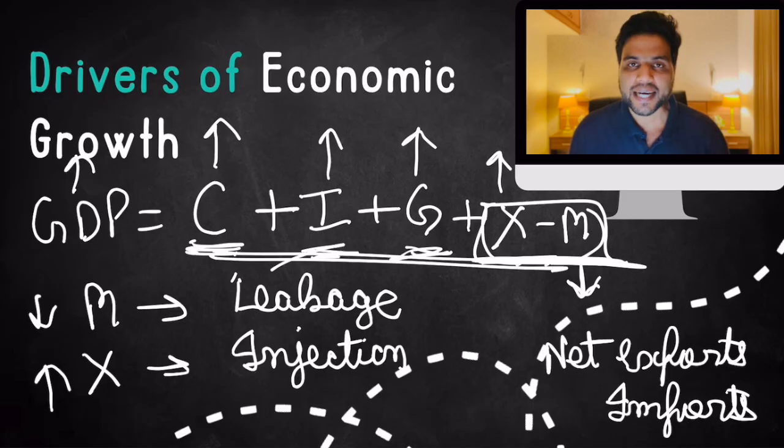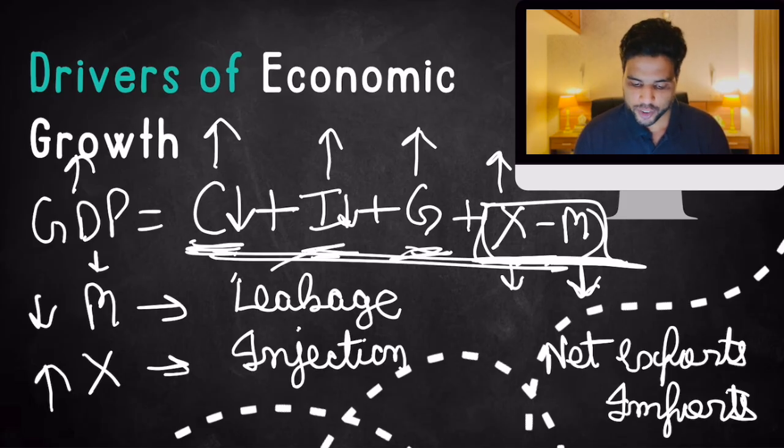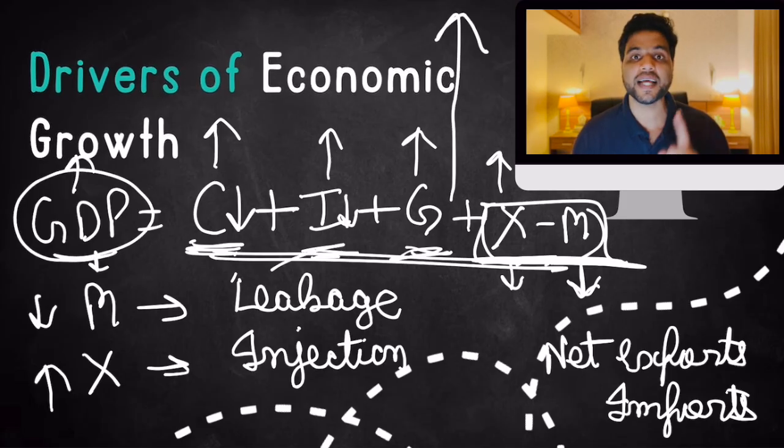That is why India is sad that America has levied tariffs on it. Why? Because if America levies tariffs on India, Indian exports would decline. That would be harmful for our GDP. One more example. Do you know when there is recession, government increases its expenditure during recession? Why? Well, during recession, people like you and me don't have any money. So consumer expenditure declines. Investors in India also don't have any money, so their investments also decline. So to save the GDP, government expenditure has to increase, and that is why government increases its spending during recession times.